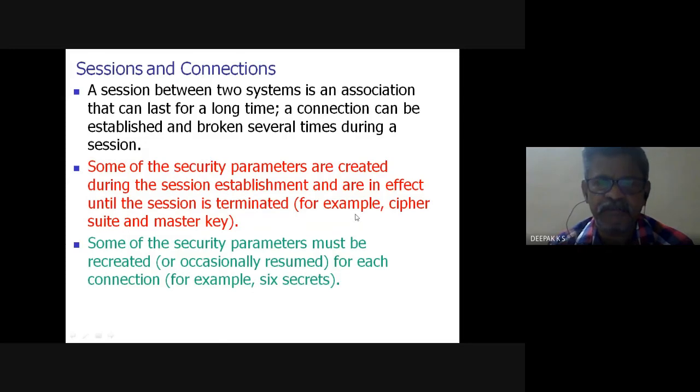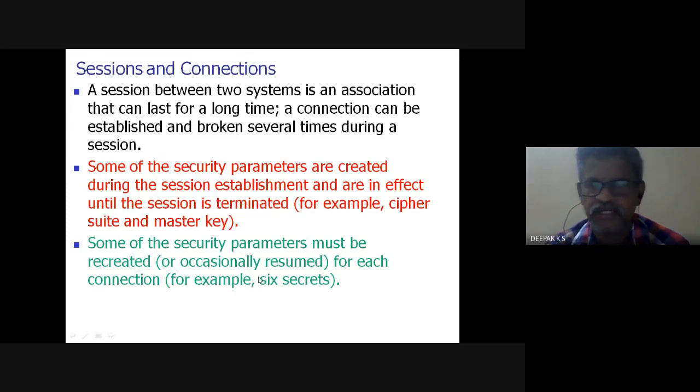So certain parameters like cipher suite and master key are for the entire session, and some of the security parameters must be recreated or occasionally resumed for each connection. For example, these 6 secrets are for a connection only.